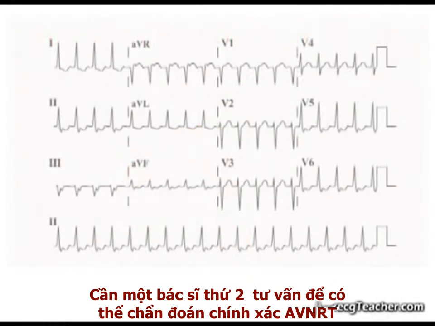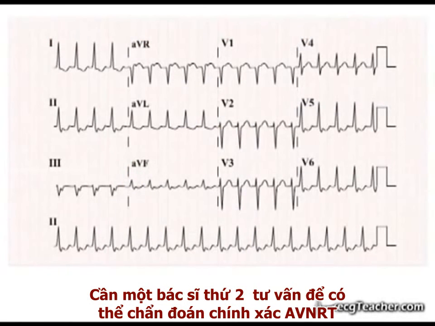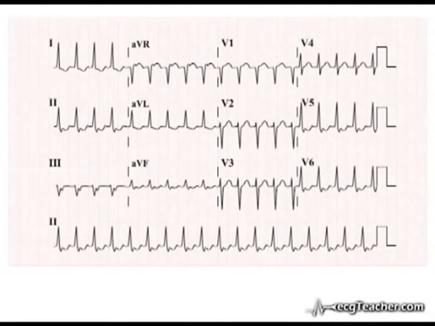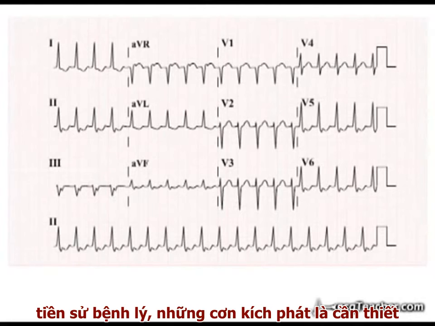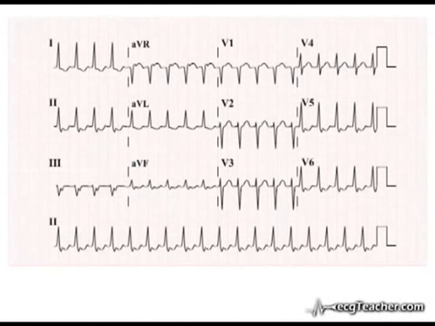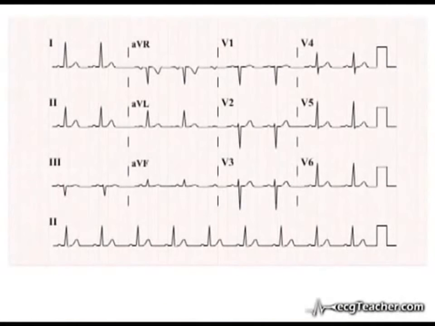The second doctor the young lady in the case study consulted spotted all the signs and made the correct diagnosis of AV nodal reentrant tachycardia. The clinical history of paroxysmal episodes is typical, and a normal resting ECG is expected.